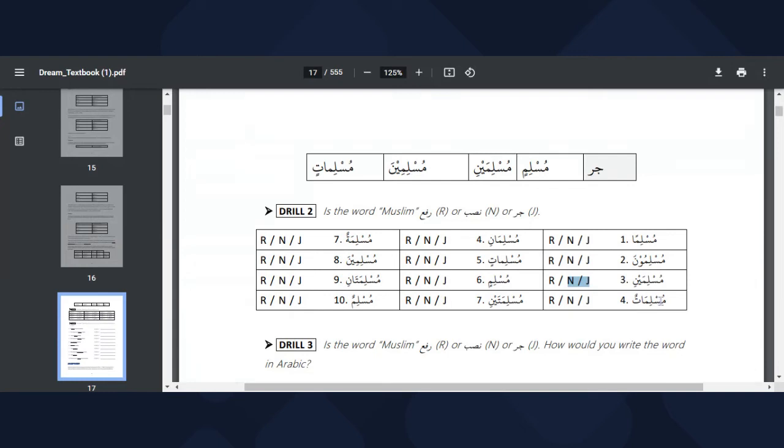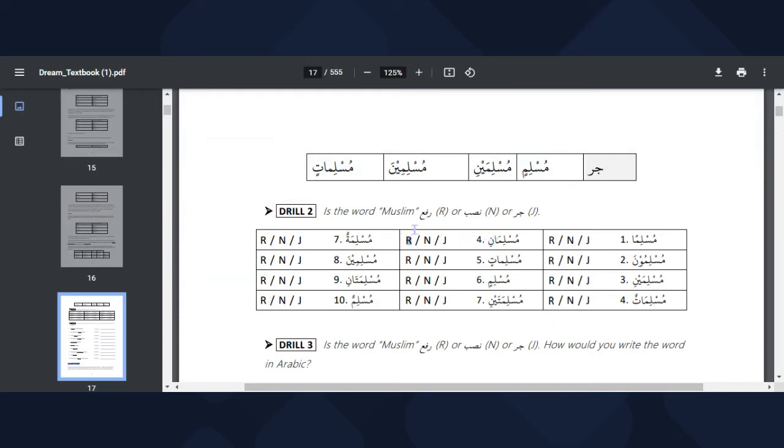Then we have Muslimatun. Atun is an ending combination of the feminine version of the Muslim chart. So we have Muslimatun, Muslimatan, Muslimatin, Muslimatani, Muslimataini. So Muslimatun here is rafun. Then we move on. We have Muslimani. Muslimani is a pair, and straight away we can tell that it is rafun.